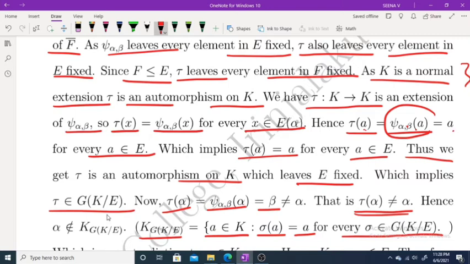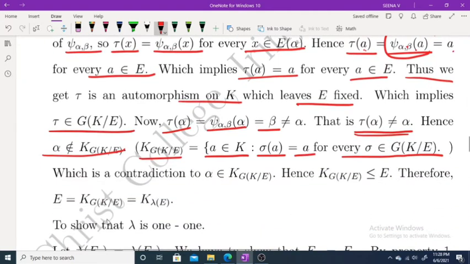This implies alpha does not belong to K over G of K over E, because if alpha belongs to it, we get sigma of alpha equals alpha for every sigma belonging to G of K over E. Here tau belongs to G of K over E, therefore tau of alpha would equal alpha. But here tau of alpha is not equal to alpha.